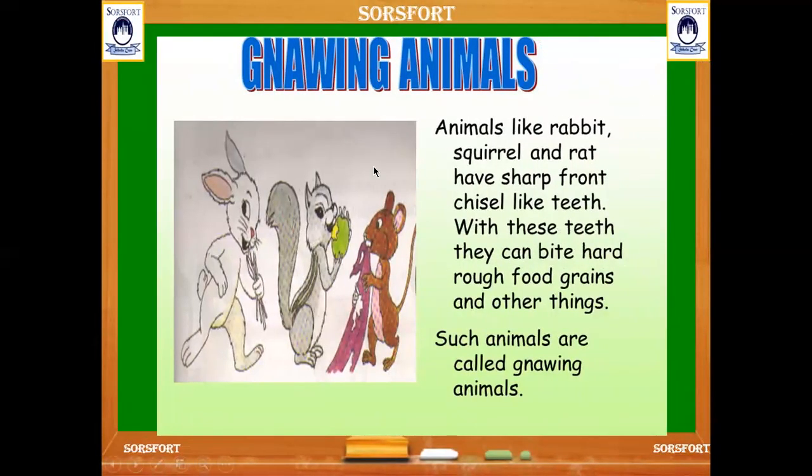And we can see some animals like rabbit and squirrel have sharp front teeth to chisel and bite hard food grains and other things. They keep on chewing the food repeatedly. This process we call gnawing of food.